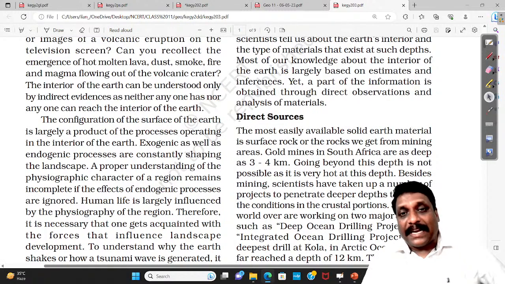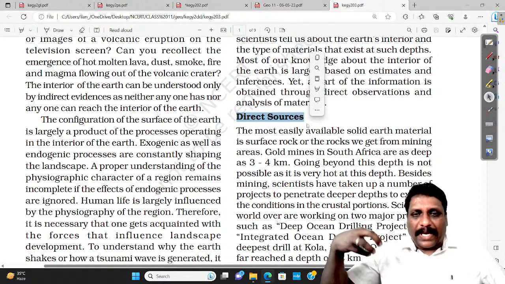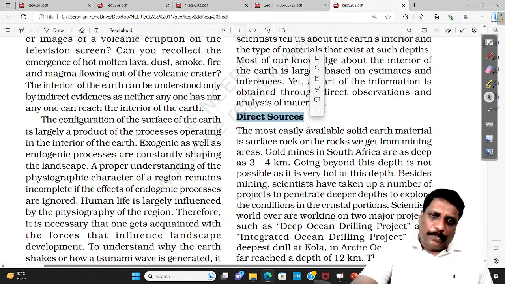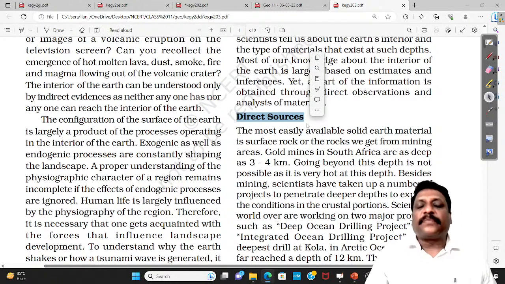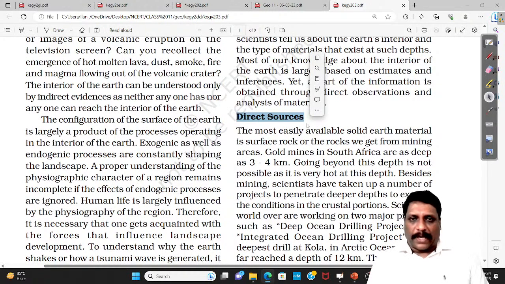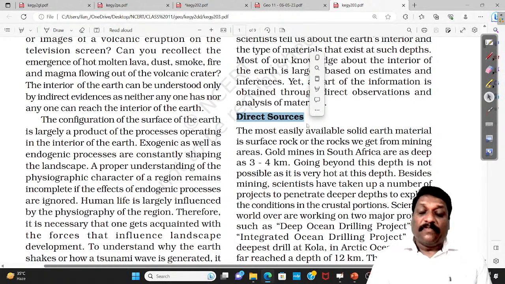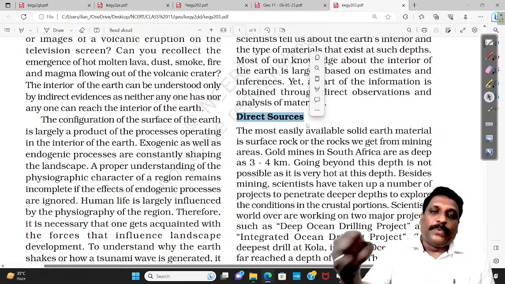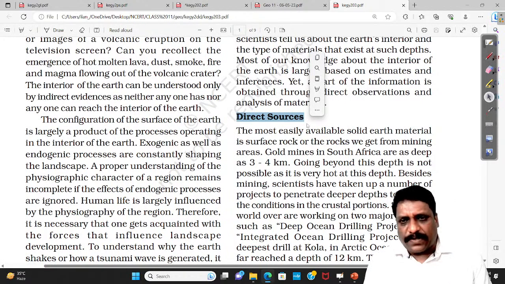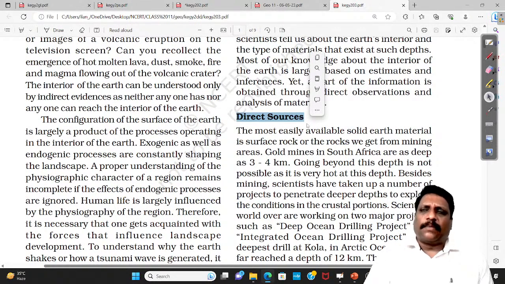One, you call direct source, and two, you call indirect source. What is direct source? Very simple: collecting samples directly from the Earth's interior and accordingly declaring that this is how the Earth's interior looks. If you cannot collect samples from the Earth's interior, but using other methods I say that that's how the Earth's interior may look, I call it an indirect source.